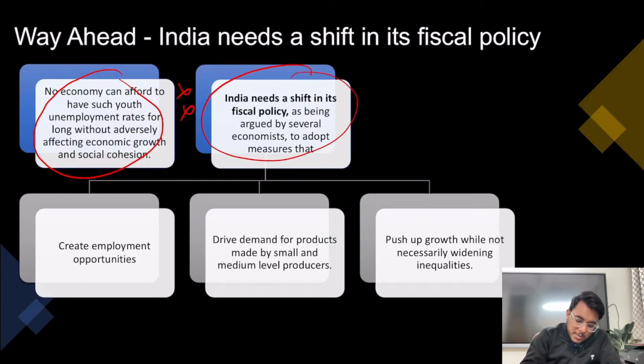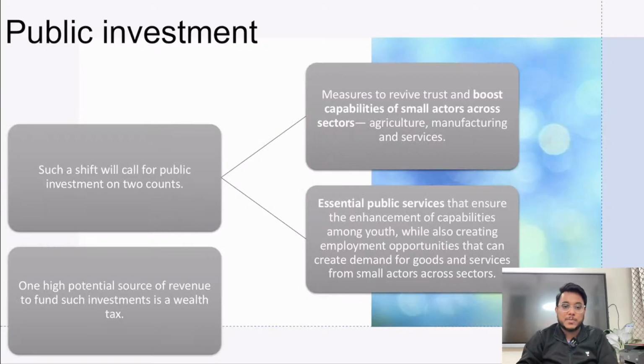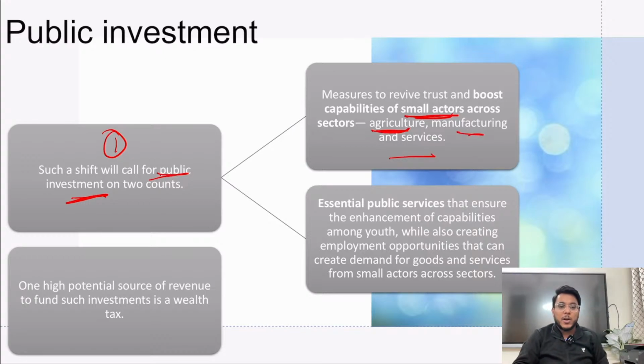Now India needs to shift its fiscal policy, and we need to ensure that the expenditure patterns of India are such that they create employment opportunities, drive the demand for products made by small and medium producers such as the MSME industries, and push up growth. For that, what we need is public investment. We need the government to invest money so that it can increase the capabilities of these small actors, the people working in agriculture, manufacturing and services. For enhancing their capabilities, public investment is needed.